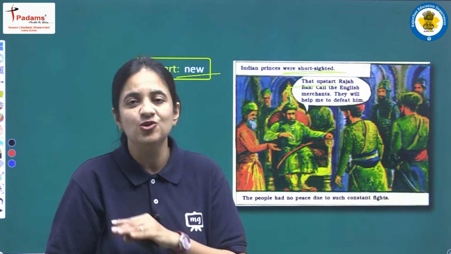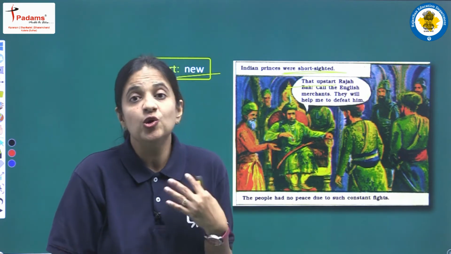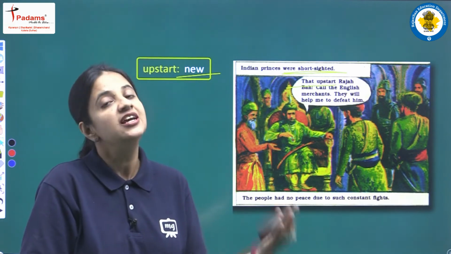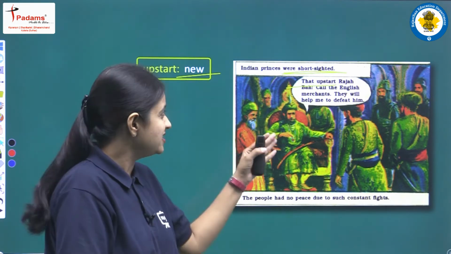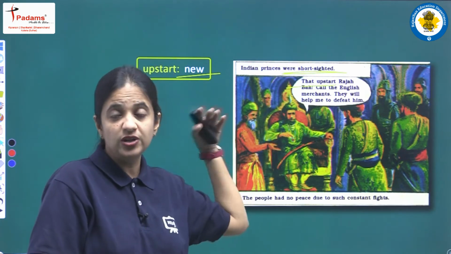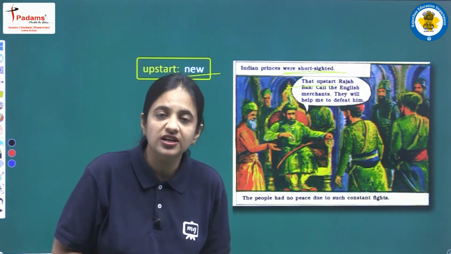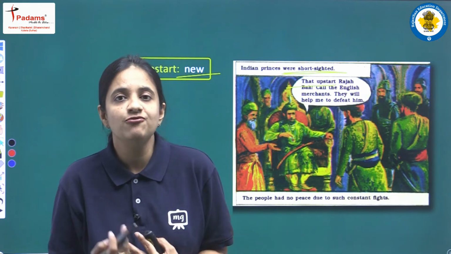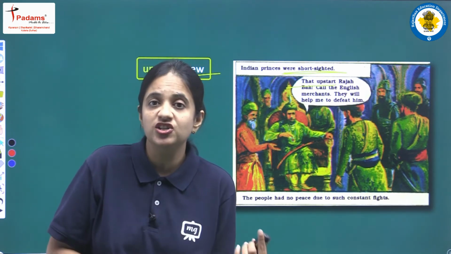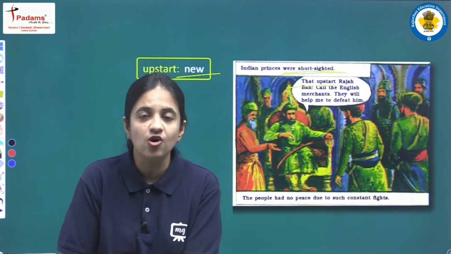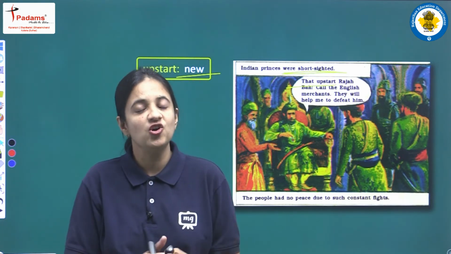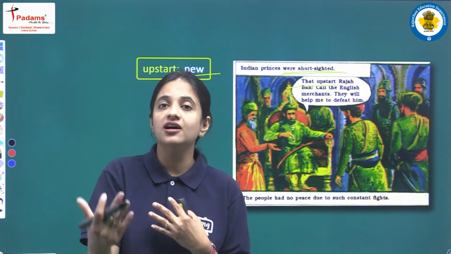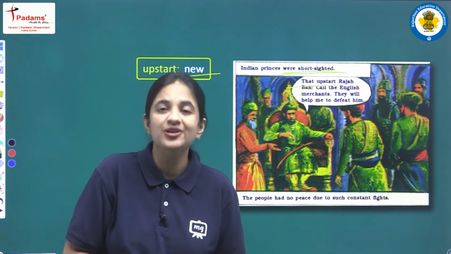So he is totally unaware of this, and he is only interested in the short term advantage, short term benefit. This is the reason he is regarded as short sighted. And not only he, there were so many Indian rulers who were short sighted and who were very much interested in taking help from the English merchants. Why? Because all the rulers were interested only in short term benefits, and not at all aware of the long term disadvantage of the help.